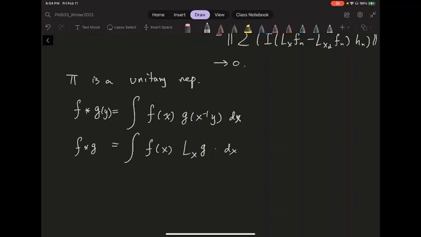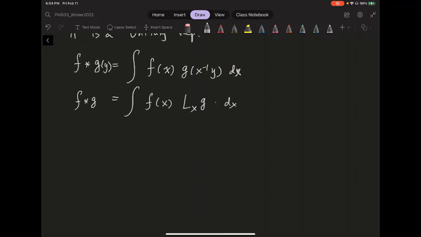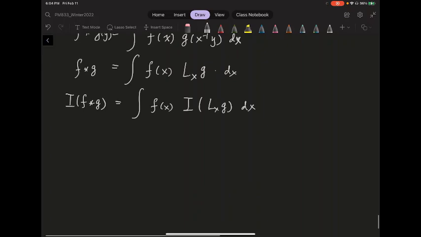Okay, so because your I function is going to be linear, if you apply the I of f convolved with g, that's just going to be equal, everything passes through. Everything is linear, the integral is linear, so you really do the integral of f of x times the I function of L_x g dx. Okay, so they are going to be the same. And what is the L_x of g? Well, by our definition, this is going to be equal to pi x times the I of g.